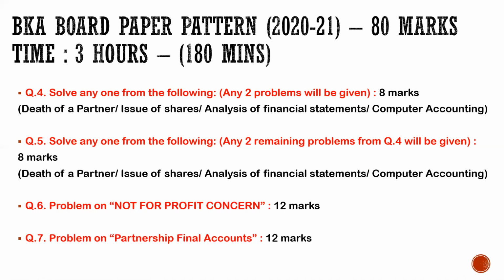So question number 6 and 7 is compulsory, whereas 2, 3, 4, 5 में you are getting options. So basically class, आपको NPO और final accounts option में छोड़ना बिल्कुल नहीं है. You have to compulsory practice the chapters non for profit and problems on partnership final accounts. So this is the paper pattern for 80 marks class.